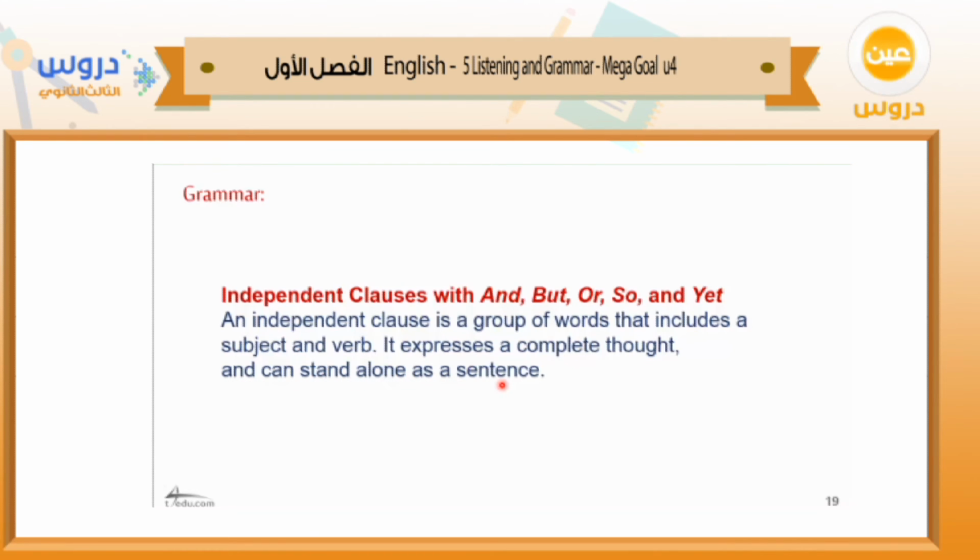So these two independent clauses are connected by the coordinating conjunction here, but if I want to use each one of them alone, it stands alone as a sentence. It can give me a complete meaning, a complete thought. This is the meaning of independent clause.